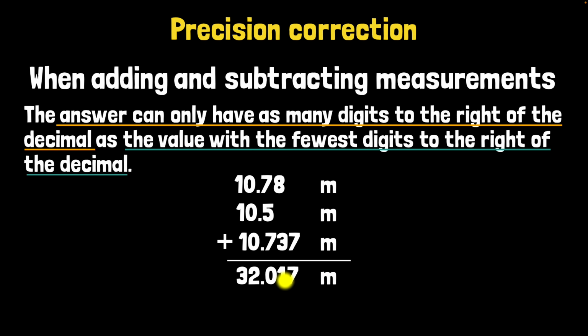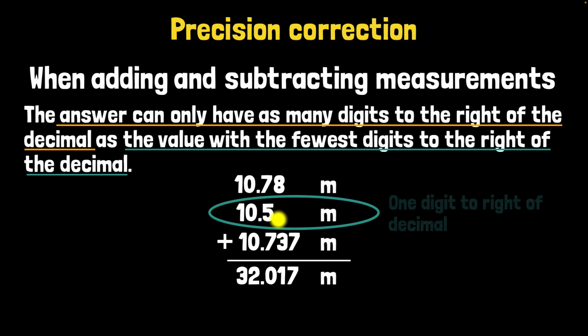But this is not precision corrected. So how do we do that? Well, we have to first find the value which has the fewest digits to the right of the decimal. So this has 2 digits to the right of the decimal, this has 1, and this has 3. So look, this is the one that has the fewest digits. And how many? It has only one digit to the right of the decimal.